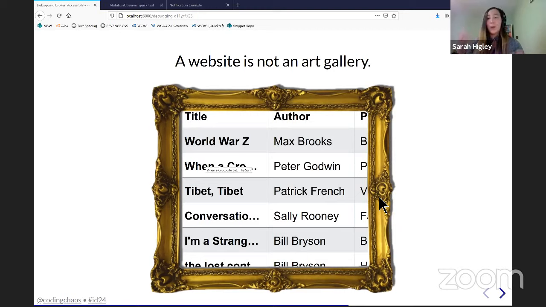It affects people who have low vision, because when you zoom, a tooltip's text doesn't increase in size. Anyone who relies on keyboard or keyboard-like assistive tech like Switch, anyone who relies on touch or touch-like assistive tech like eye gaze. It's also bad for cognitive accessibility because you cannot read all of the text at the same time. In order to read a specific cell, you have to hover over it, wait for the tooltip, and then hover over the next cell. So it's like playing a terrible version of a memory card game where you have to remember everything all at once because you can't refer back to them without going back and hovering again.